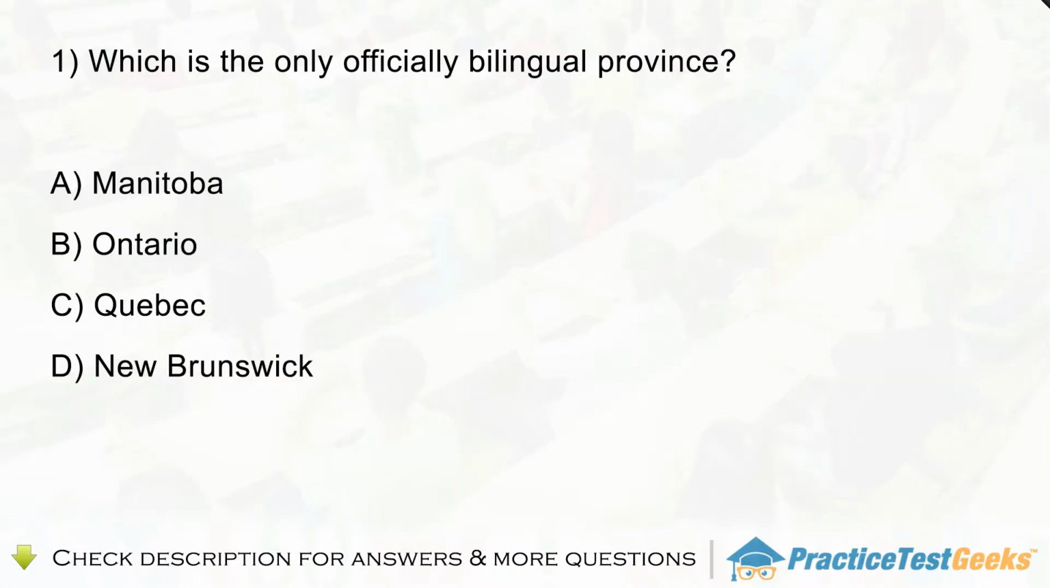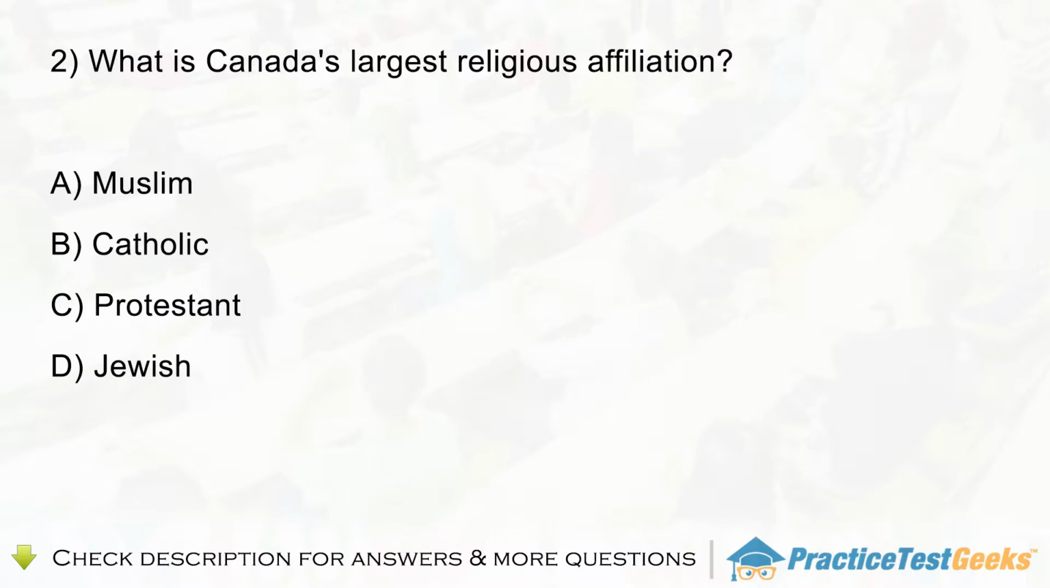Question 1. Which is the only officially bilingual province? A. Manitoba. B. Ontario. C. Quebec. D. New Brunswick. Question 2. What is Canada's largest religious affiliation? A. Muslim. B. Catholic. C. Protestant. D. Jewish.